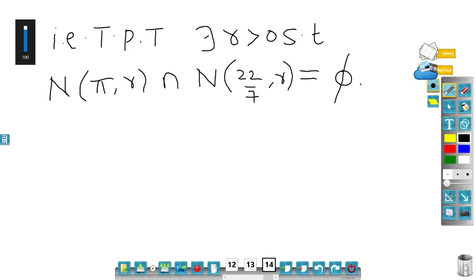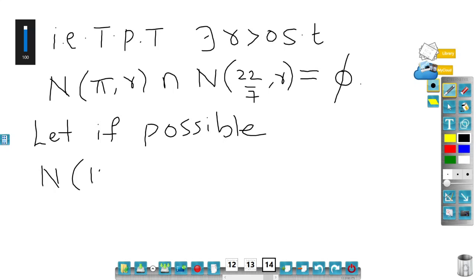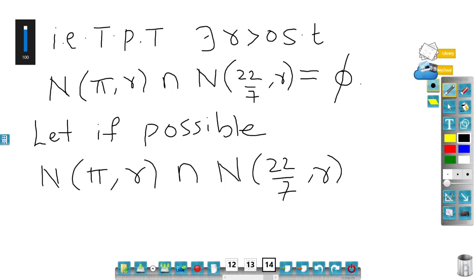How to prove this? By method of contradiction, let it be possible that N(pi, r) intersection N(22 by 7, r) is not equal to empty.